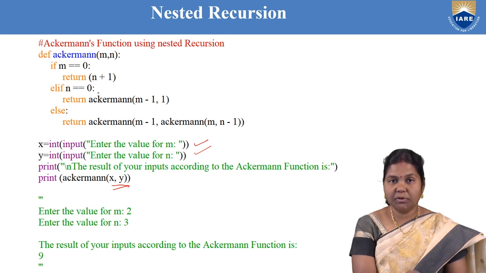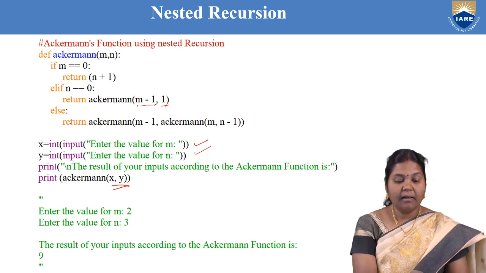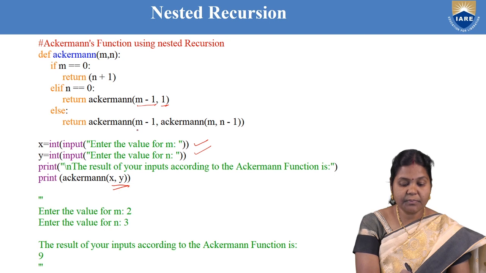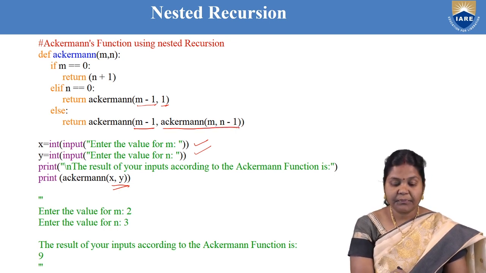If n is equal to 0, then call the function by changing the parameter to m minus 1 and 1. And if m is not 0 and n is not 0, then you come to the else part and call the function by changing the parameter. The first parameter is m minus 1, but there is a nested recursive function.